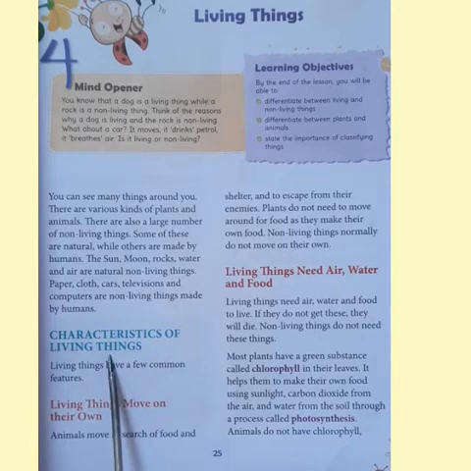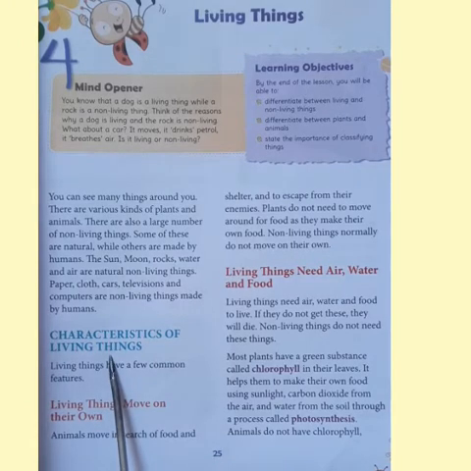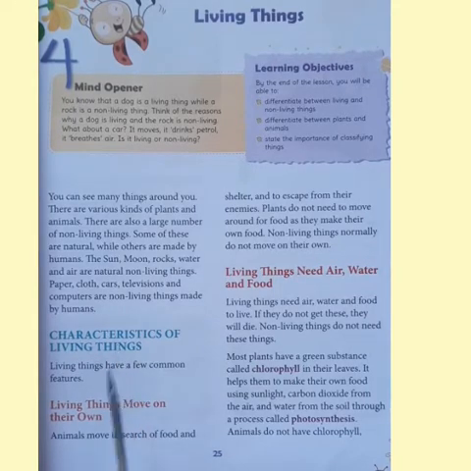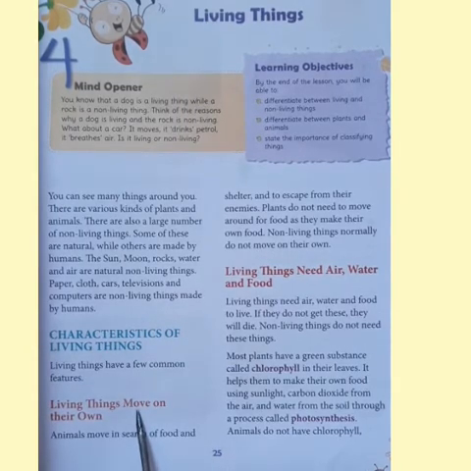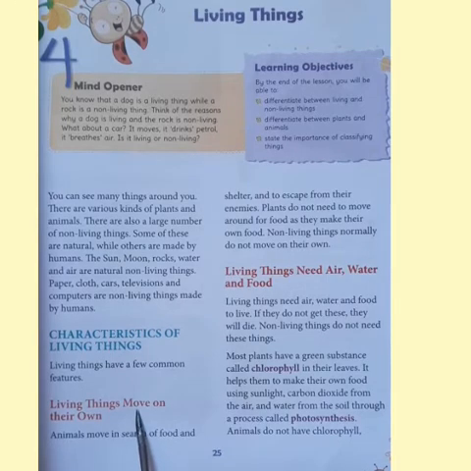Living things will show some particular characters which are not seen in case of non-living things. First of all, living things move on their own. Move on their own in the sense you might have seen the animals moving from one place to another.